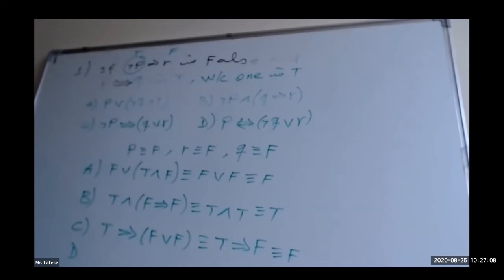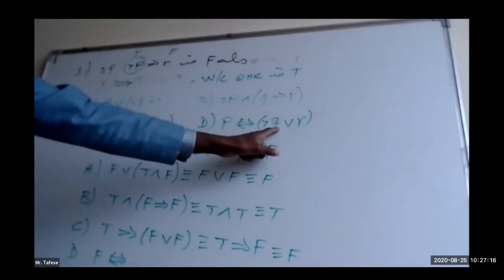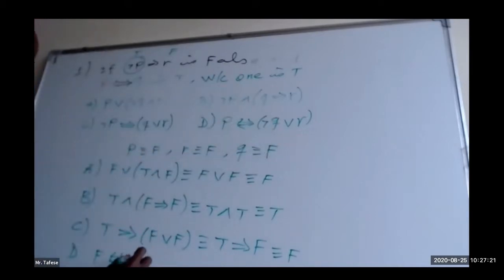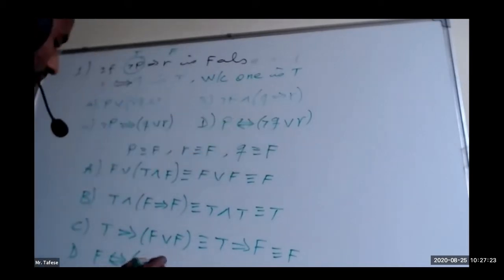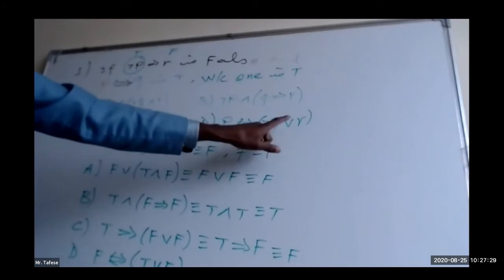Okay, finally D. P is false, biimplies negation of Q. Q is already false, negation of false is true, in brackets, or false, because R is already false. So this one is true, this one is false.